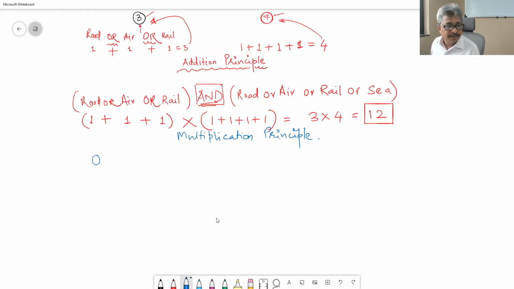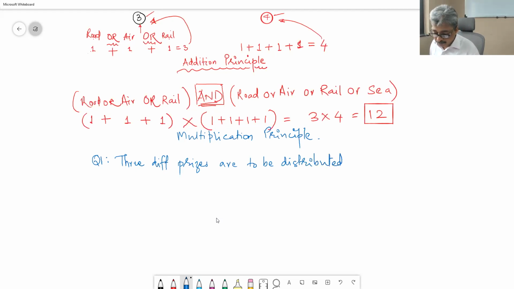Question number 1. Now there is going to be a lot of writing because these question statements are long. The solutions are very, very small, but we have to do it like that. Three different prizes are to be distributed in a class of 12 students.